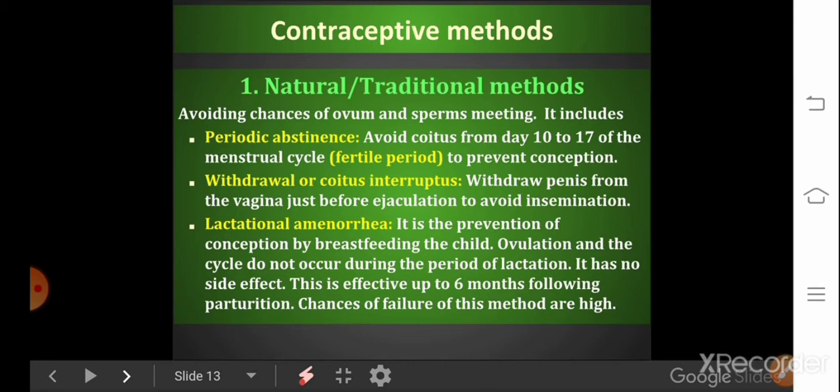Agree? So lactational amenorrhea is the prevention of conception by breastfeeding the child. Ovulation and the cycle do not occur during lactation. It has no side effects, but it is effective only up to 6 months, and chances of failure of this method are very high.